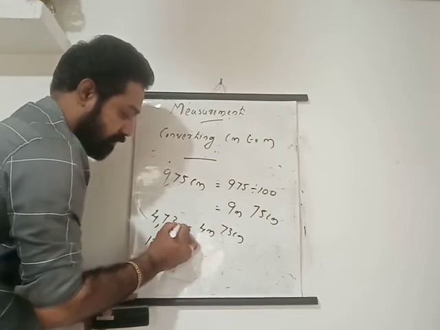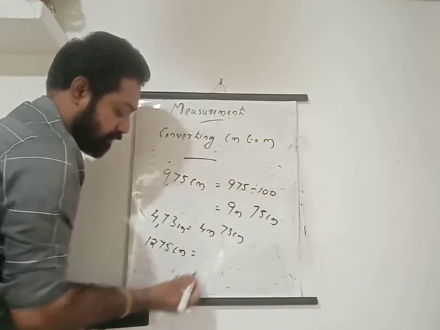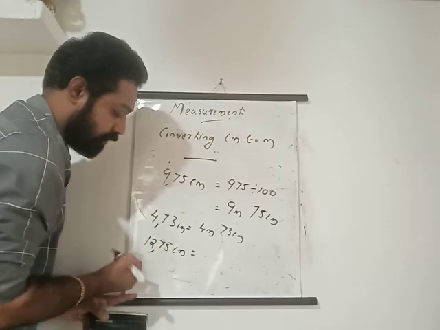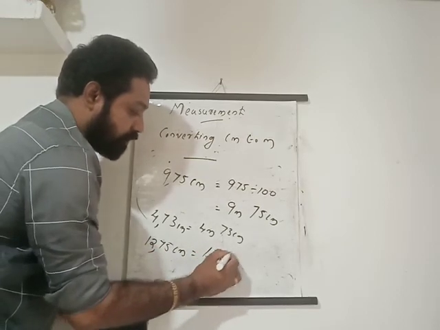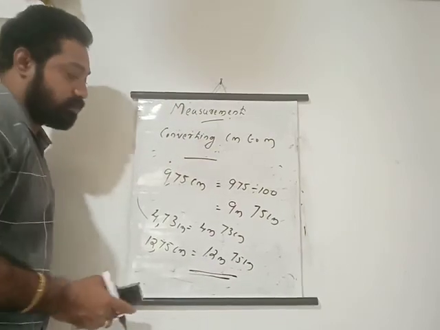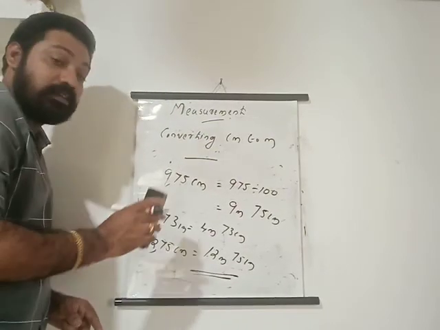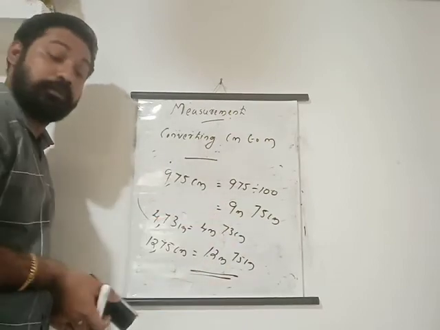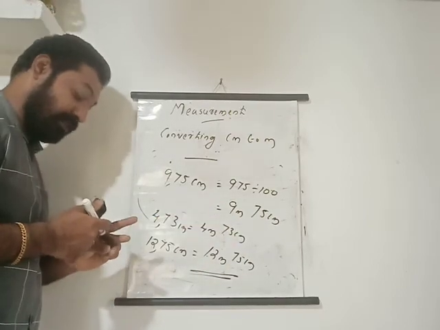1275 centimeters. Then what do you have to do? 1, 2. Then what do you get? 12 meters 75 centimeters, isn't it? So this is the way we are reconverting centimeters to meters. Okay, so the two things we can study later. Okay, thank you.